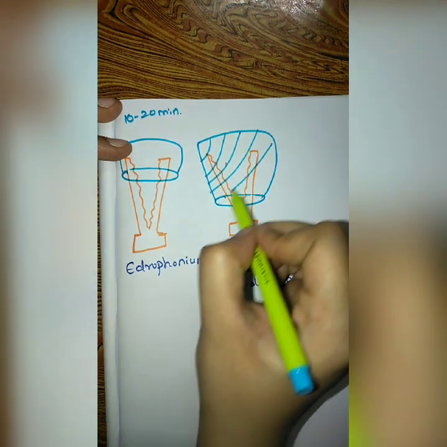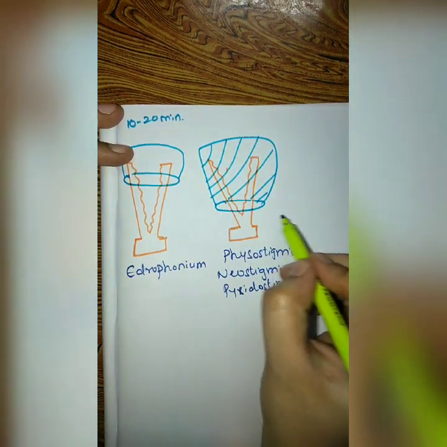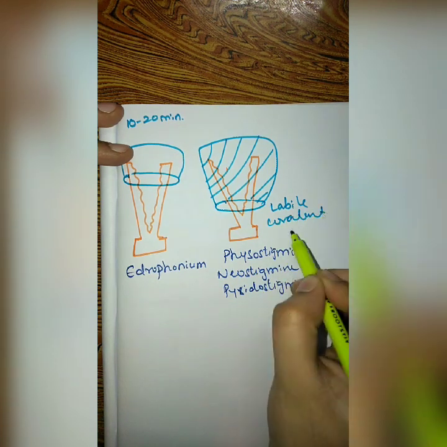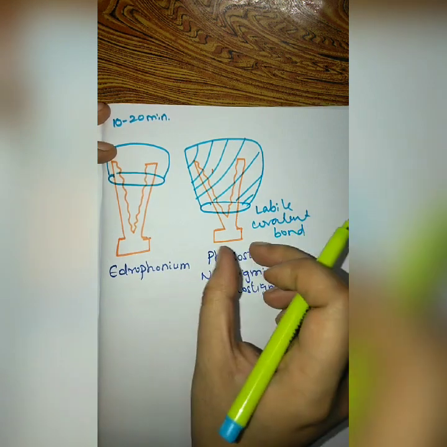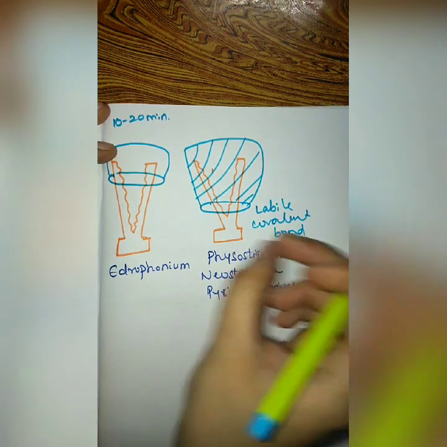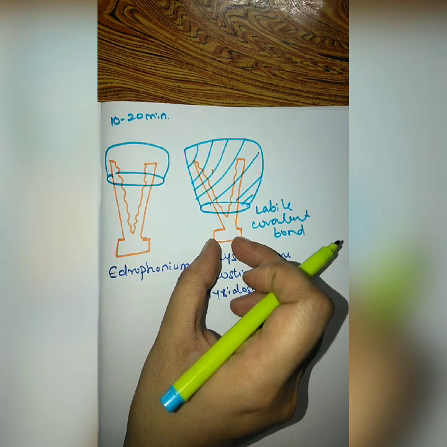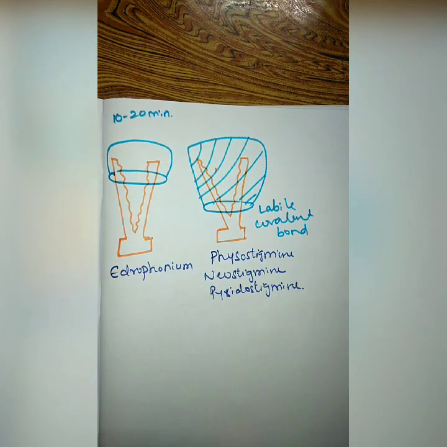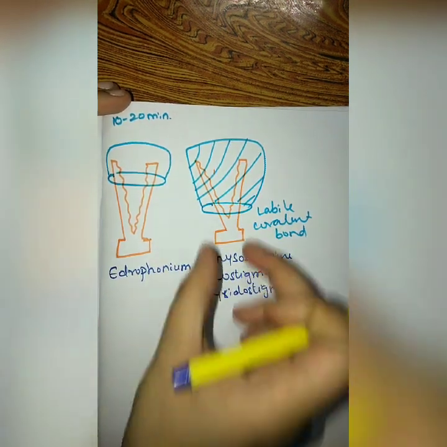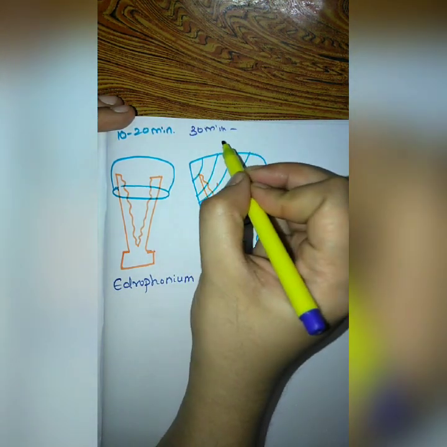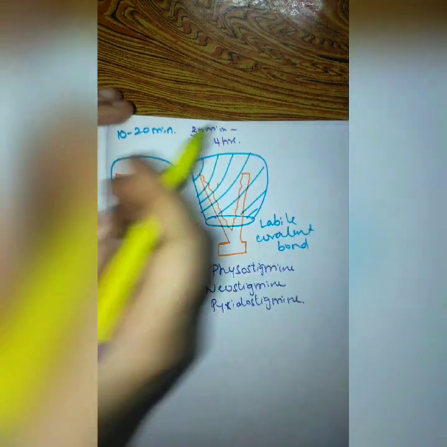But this covalent bond is a very labile covalent bond. Labile covalent bond means these covalent bonds can be broken down and this enzyme will again start functioning normally, producing hydrolysis of acetylcholine, after a small period of time, which might be from a few minutes to a few hours. These agents can engage this enzyme for nearly 30 minutes to around 3 to 4 hours. Okay, from 30 minutes to 4 hours.